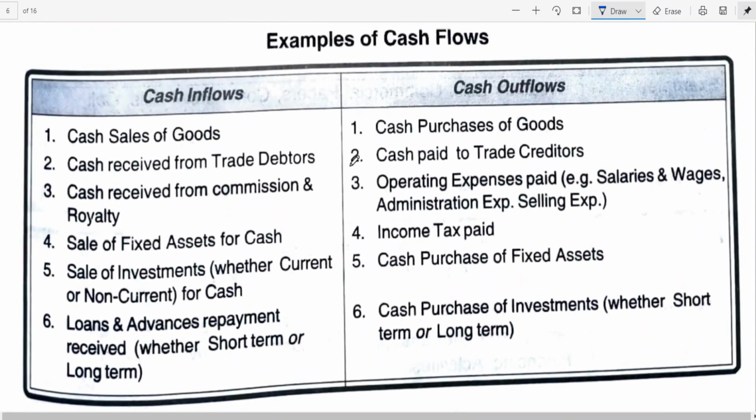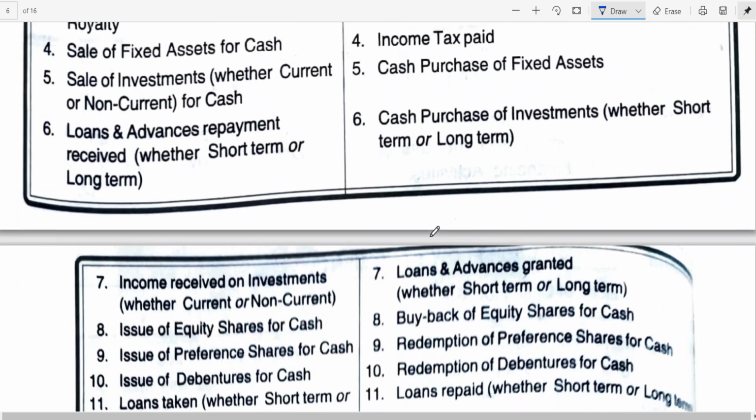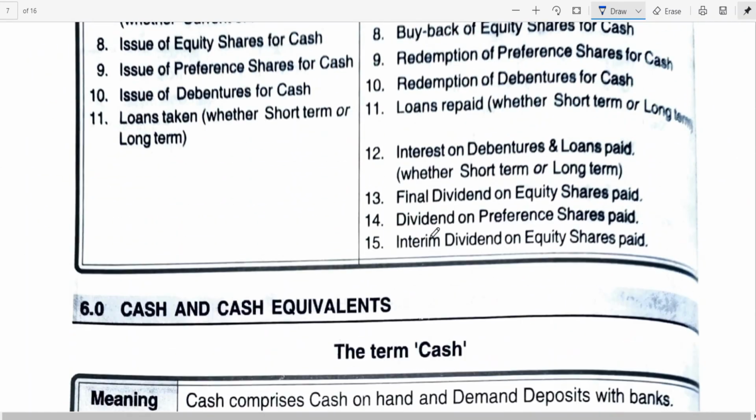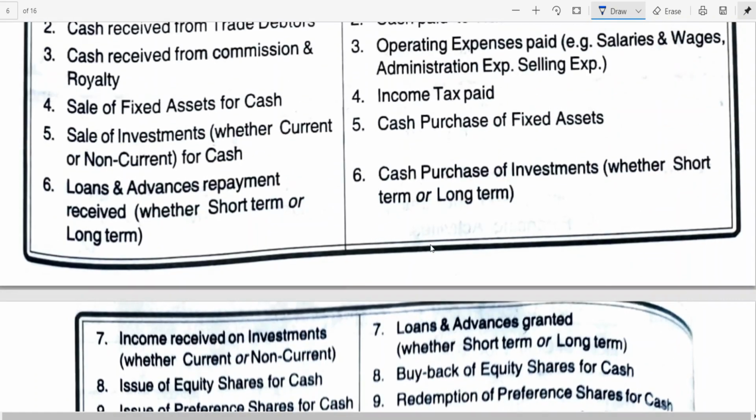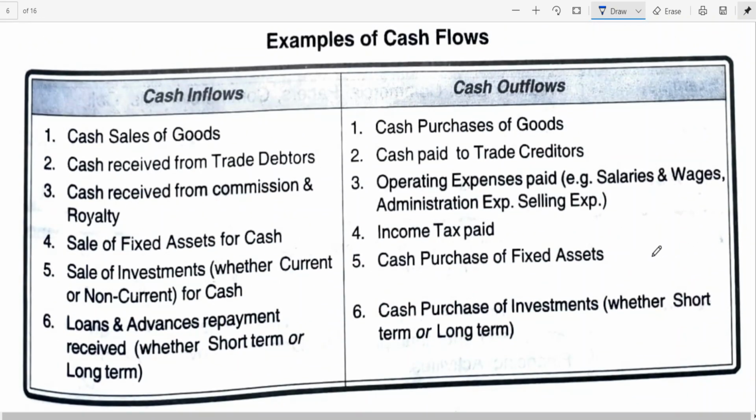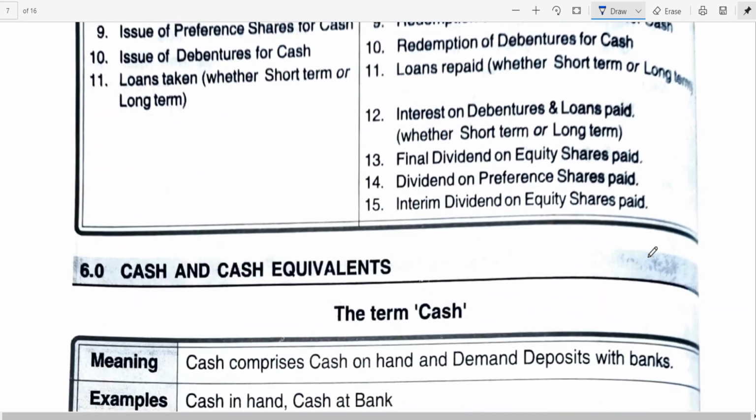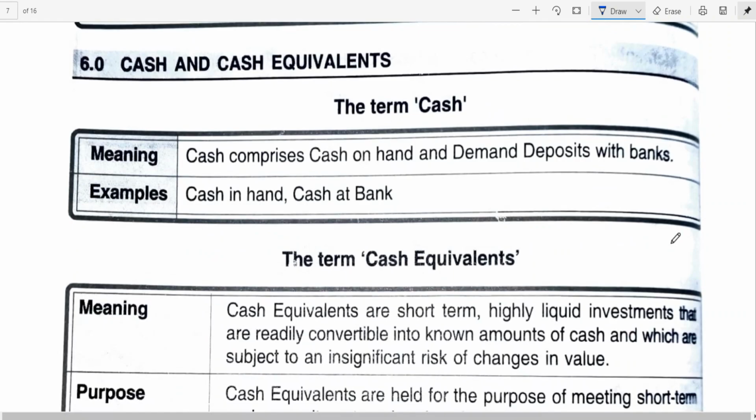All these inflows and outflows, as we will be learning later on, have to be categorized into 3 activities: cash flow from operating activities, cash flow from investing activities, and cash flow from financing activities.